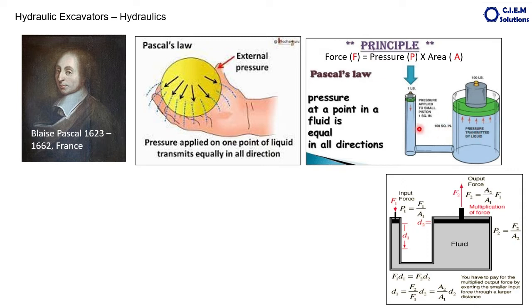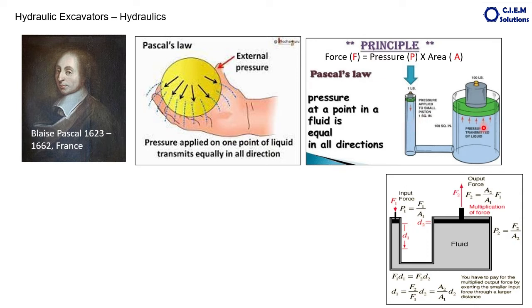Here F is equal to pressure into area because the pressure is uniform throughout the container. Because the area is increased 100 times, the output force is also increased 100 times, whereas distance is reduced by 1/100th. If it moves 100 millimeters here, it moves only 1 millimeter there.